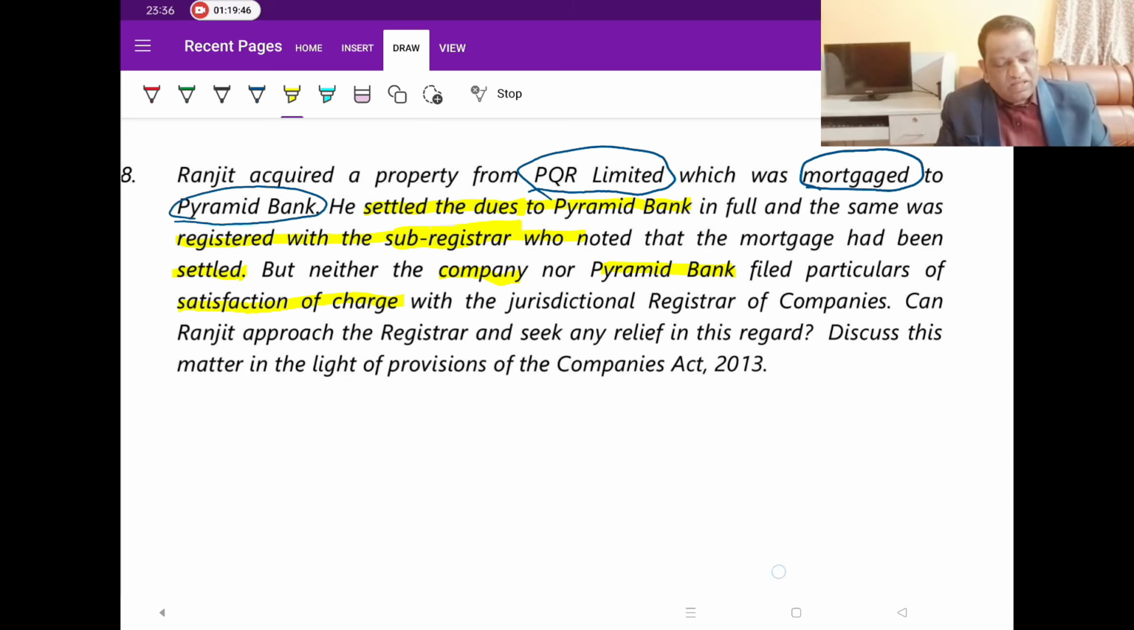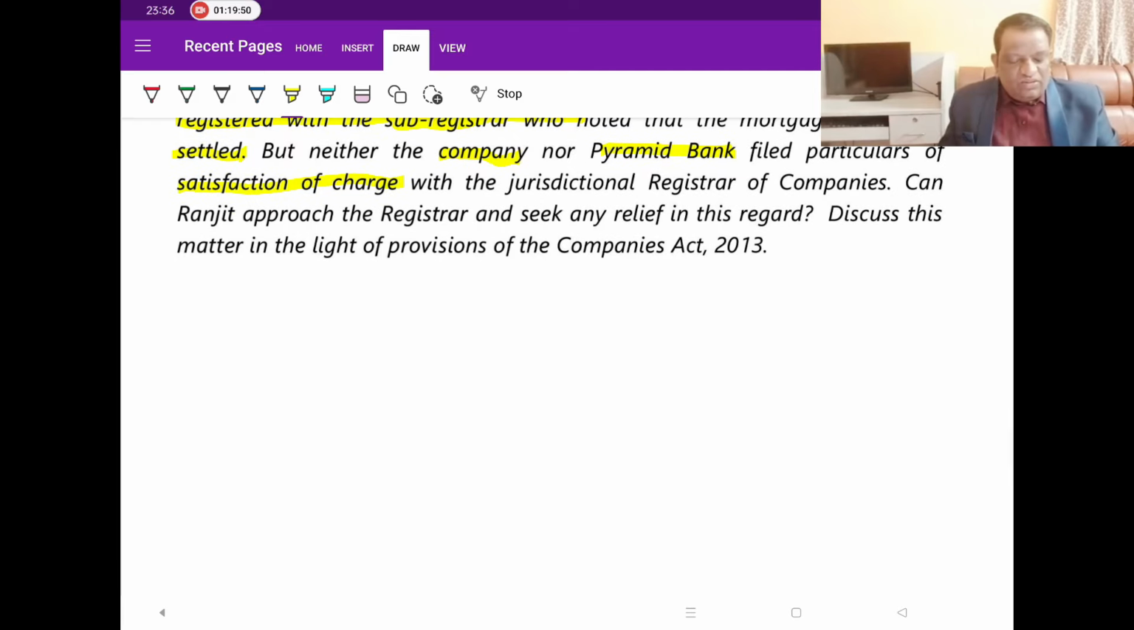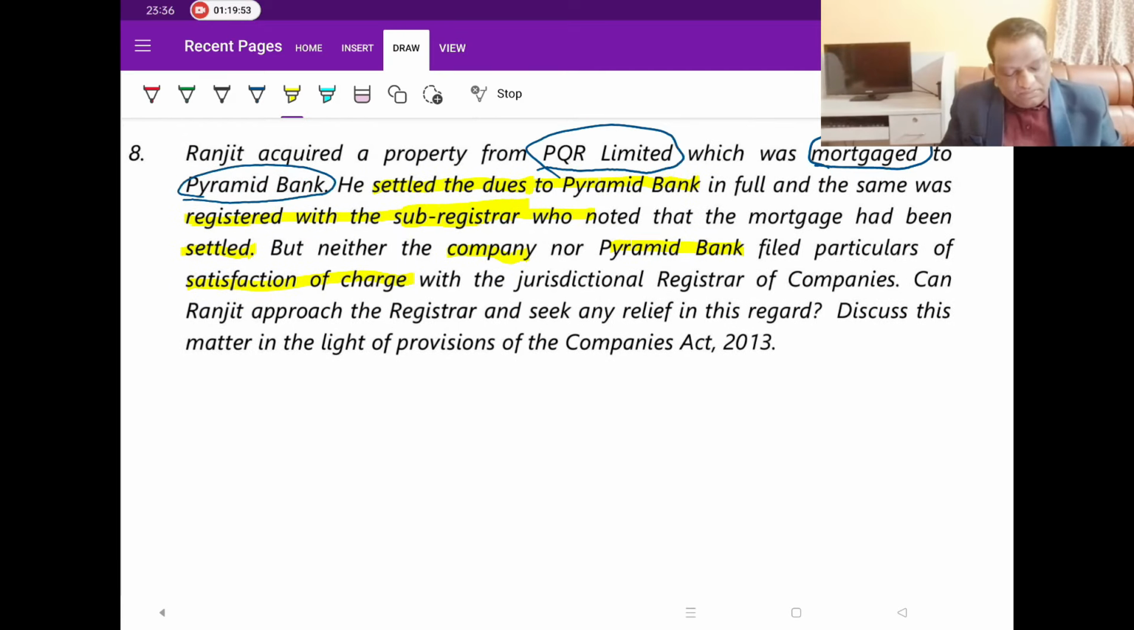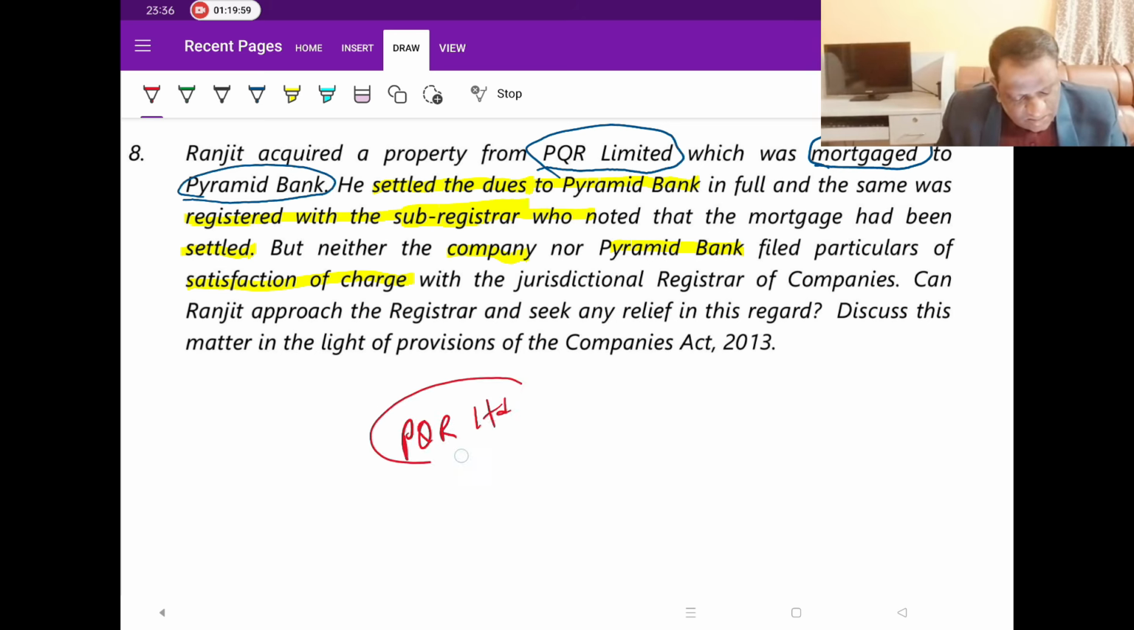But who is Ranjit here? Now, who has borrowed what? If you look at it in diagram form, there is PQR Limited, which is what we call the company. And for us, it is the borrower. And he borrowed from whom? He borrowed from this Pyramid Bank.